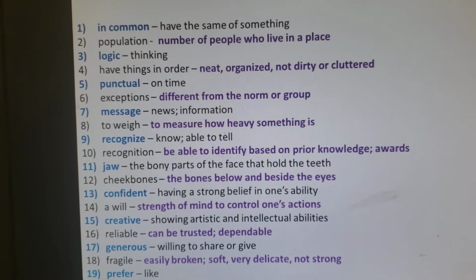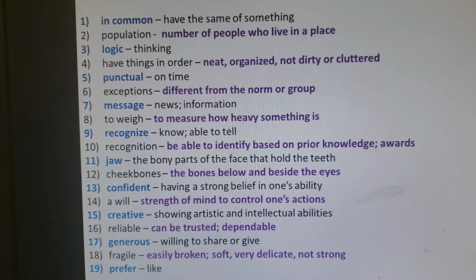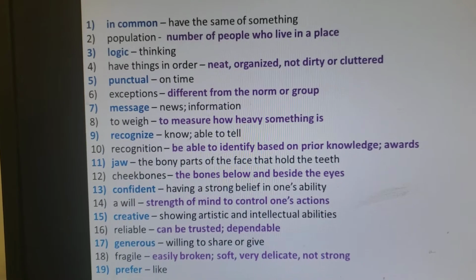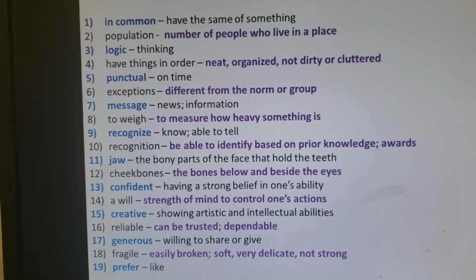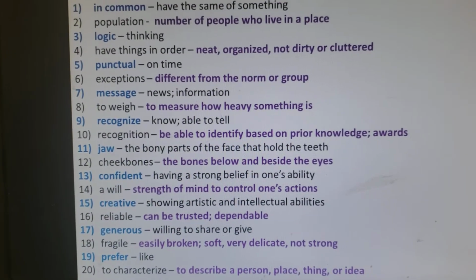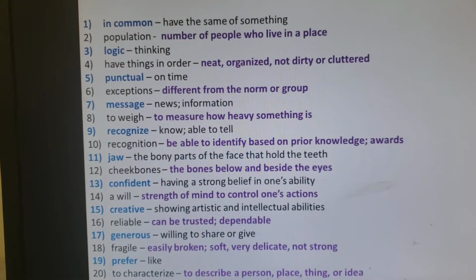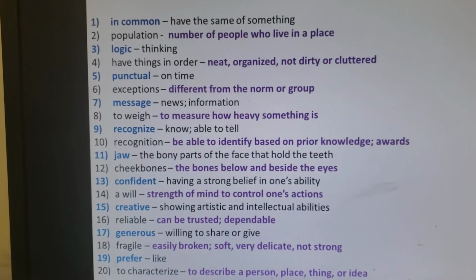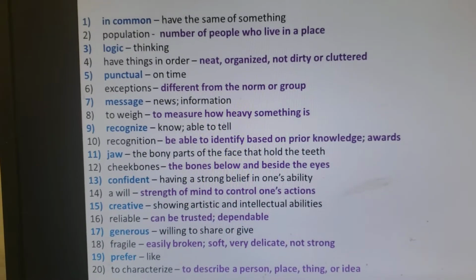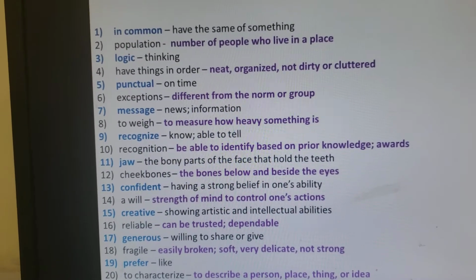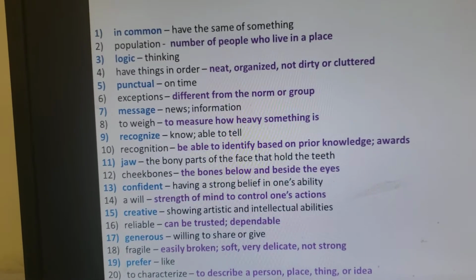Prefer. Prefer means something that you like. I prefer to eat fruit. I prefer to eat vegetables. So prefer means to like. Characterize. To characterize means to describe something. John is smart. John is short. John has good humor. So I am characterizing John.